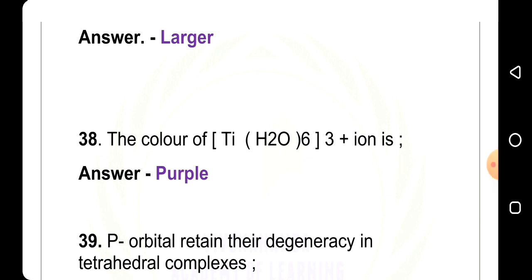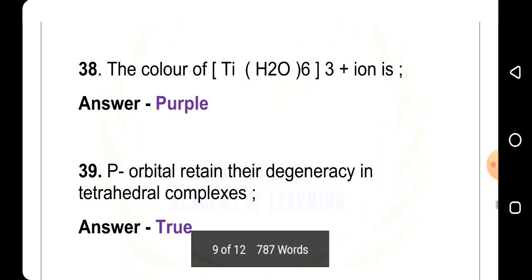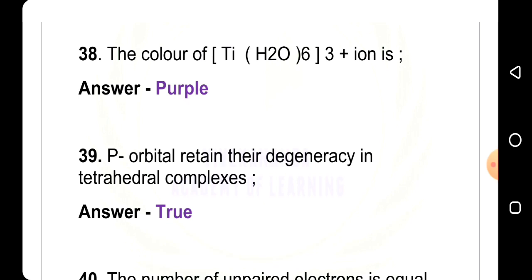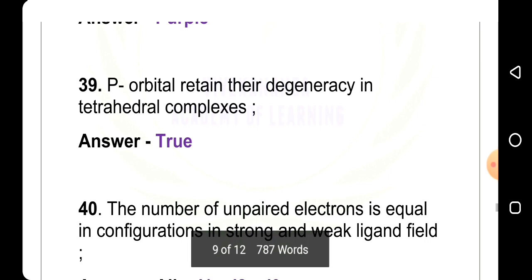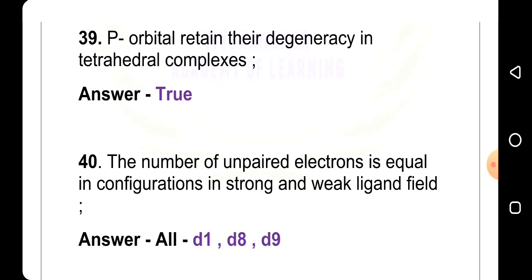38th question: the color of Ti(H2O)6 3 plus ion is purple. 39th question: p orbitals retain their degeneracy in tetrahedral complexes, answer is true. 40th question: the number of unpaired electrons is equal in configuration in strong and weak ligand fields, answer is d1, d8, d9. All answers are right. It means d1, d8 and d9.